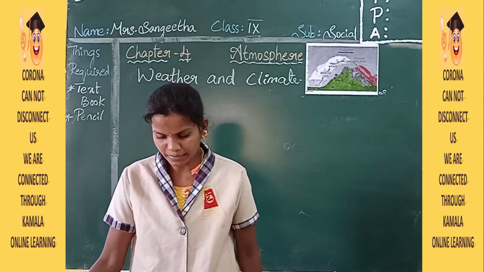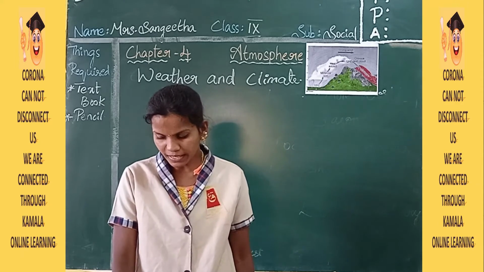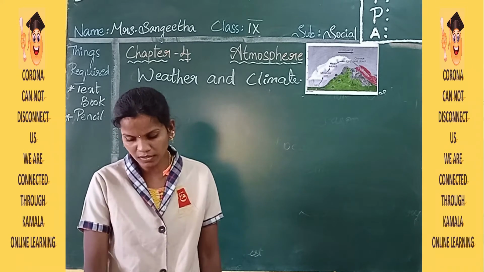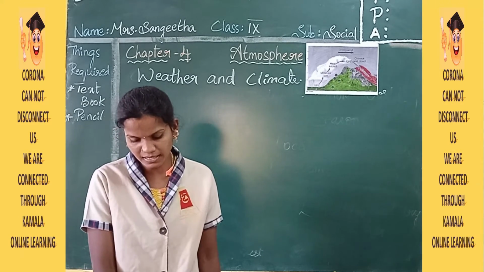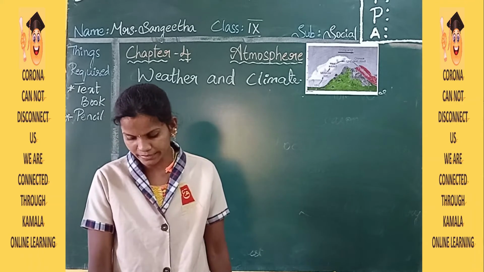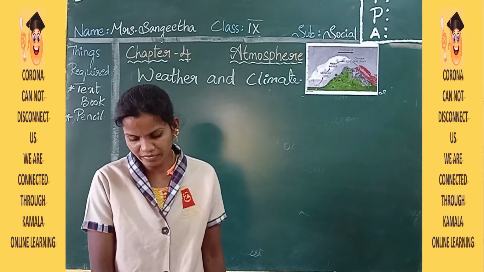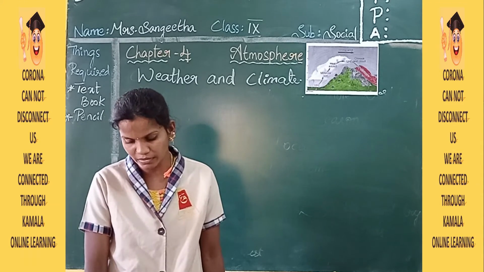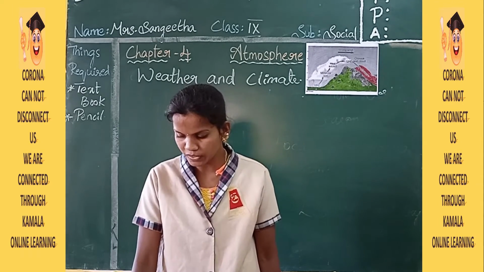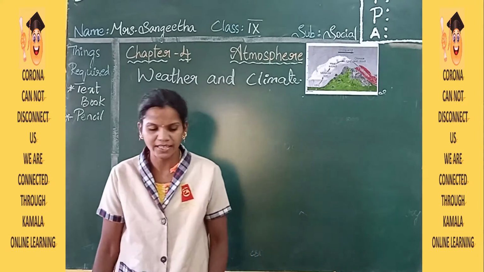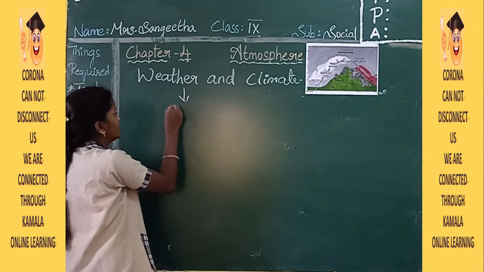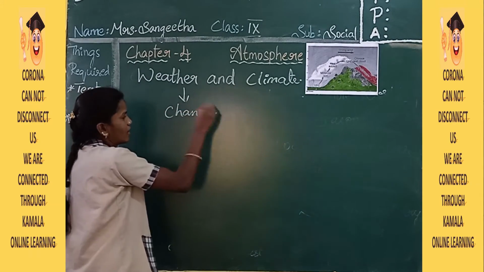Next, this picture of gases and particles that we call the atmosphere is not static. It is very dynamic. It moves up and down and horizontally in all directions. As it does so, its characteristics change. It may get warmer or cooler, wetter or drier. When we describe the condition of the atmosphere for a small period of time, about 10 days at most, we are talking about weather. Weather can change daily, even within a day. Yes, obviously the weather can change easily.